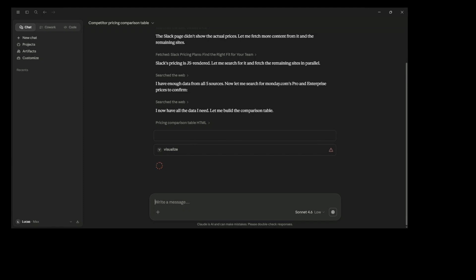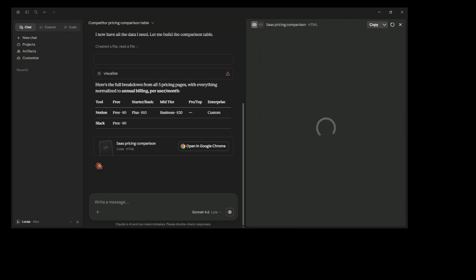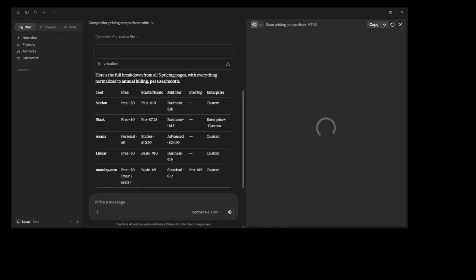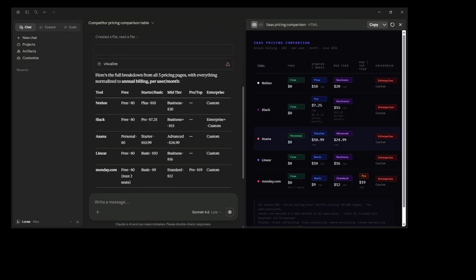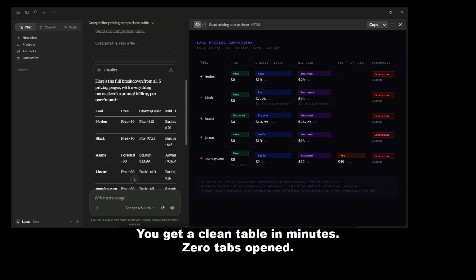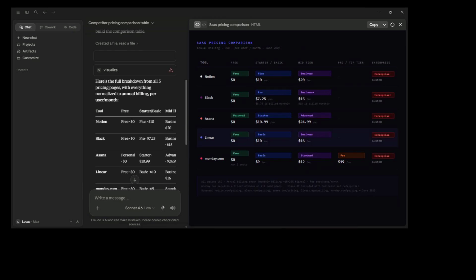You had a clean table in minutes. You didn't open a single tab. You just reviewed the result. The mistake people make: they use MCPs for internal tools only and forget Claude can also go out to the web on their behalf. Research is one of the highest ROI uses. It's pure time savings, no complexity.